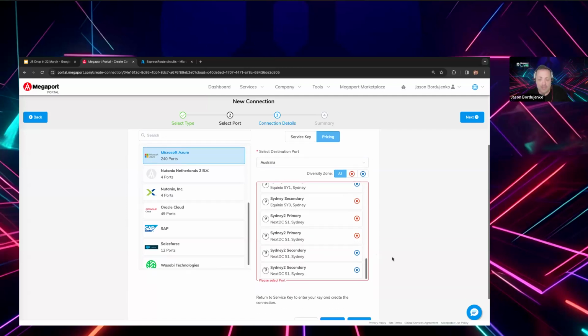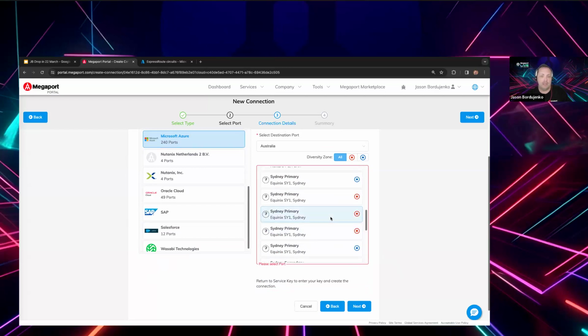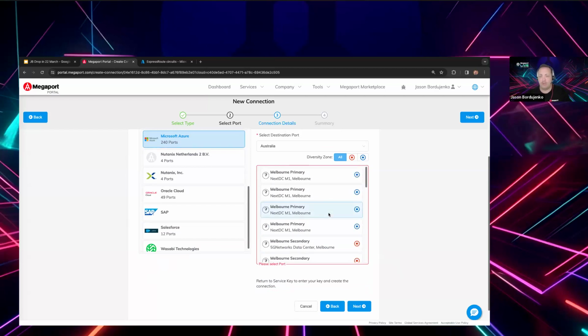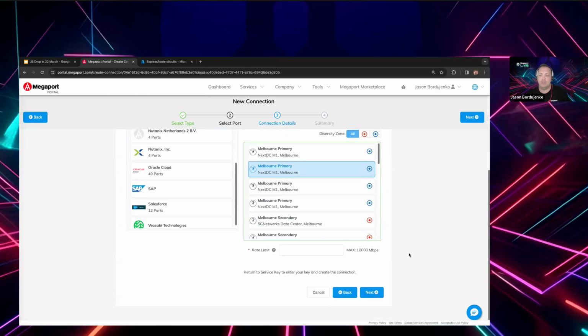But for pricing purposes only, I might say, in this case, I am utilizing a port in Melbourne and I want to connect to, let's pick one at random, this particular port. For today's purposes, we're actually going to be using a 50 megabit per second service, but that would be a flat rate pricing up to a gigabit per second, and then a price that's flat rate between a gigabit per second and the maximum there, which is indicated as 10 gigabits per second.